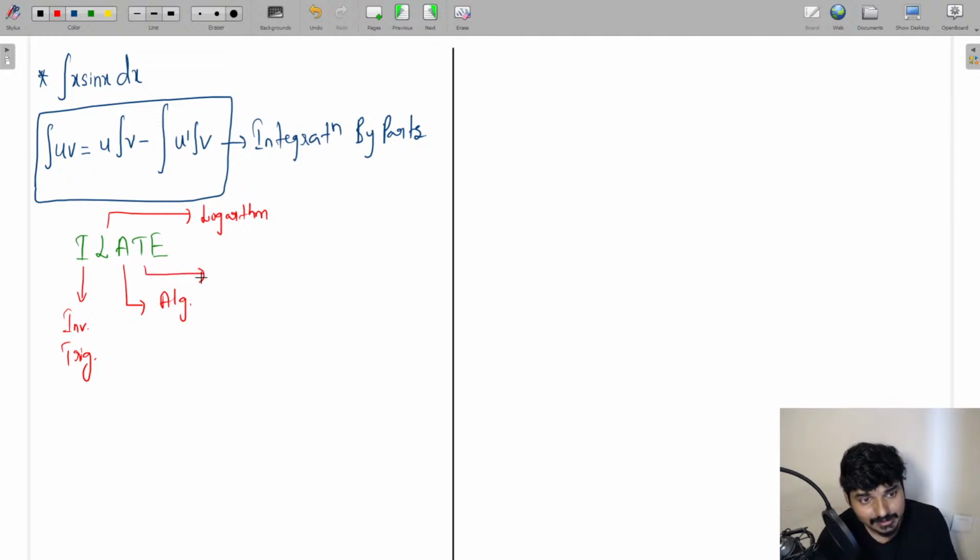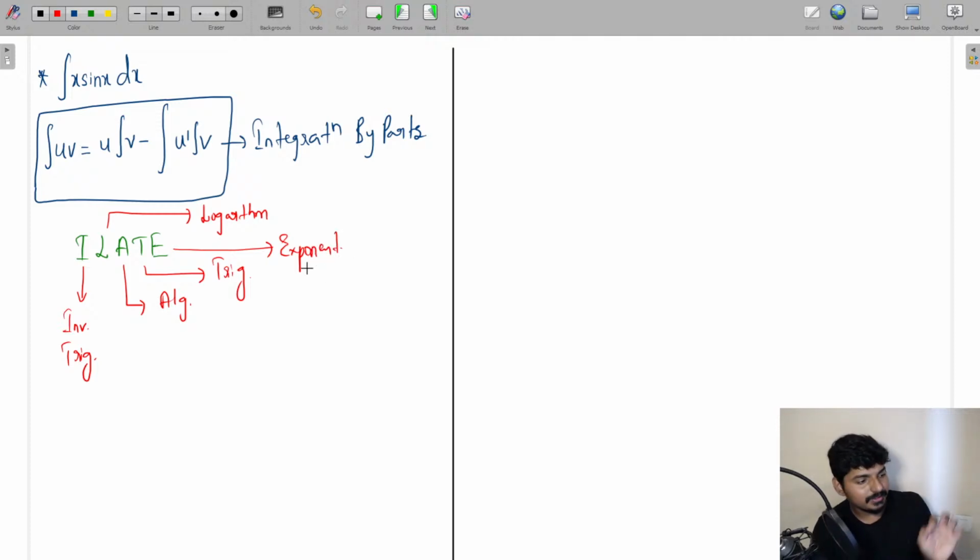The letter T is going to indicate the trigonometric function. And finally, the letter E is going to indicate the exponential function. So everyone understand this, that each and every letter in the word ILATE is going to indicate a unique function. In this particular order, whichever function you get first is taken as u, and the later function is taken as v.